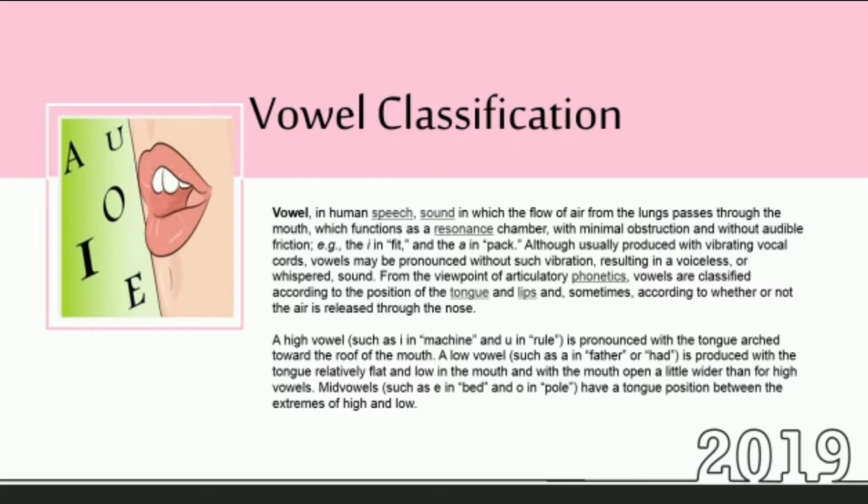Vowel classification. From the viewpoint of articulatory phonetics, vowels are classified according to the position of the tongue and lips, and sometimes according to whether or not the air is released through the nose. A high vowel, such as E in machine and U in rule, is pronounced with the tongue raised toward the roof of the mouth.